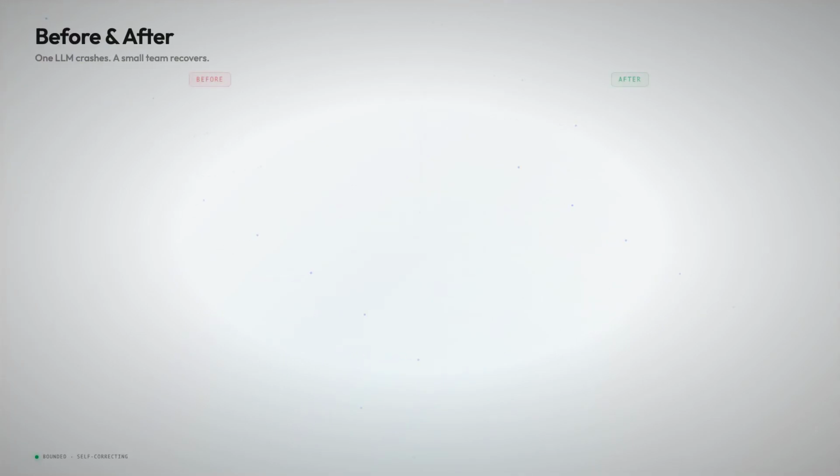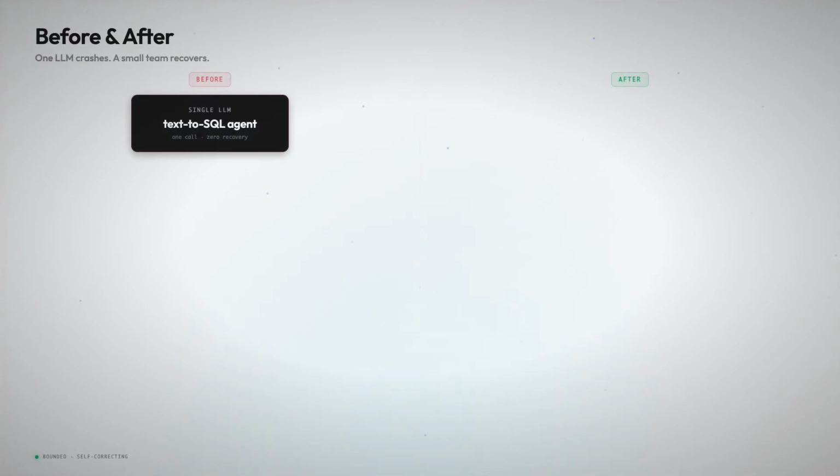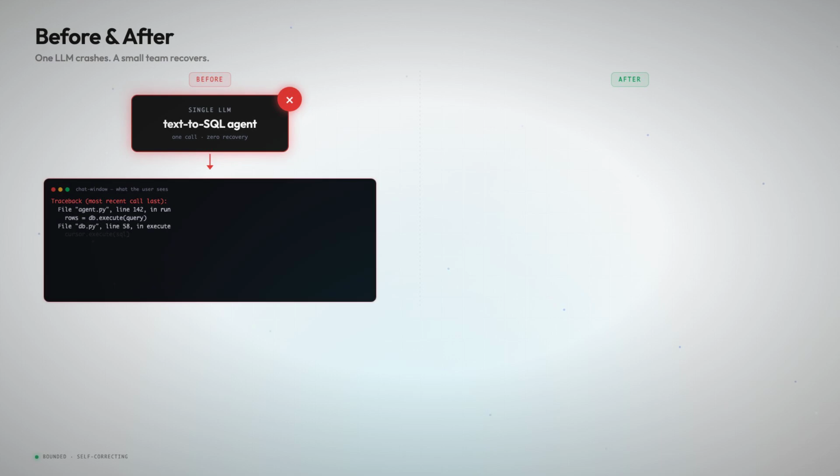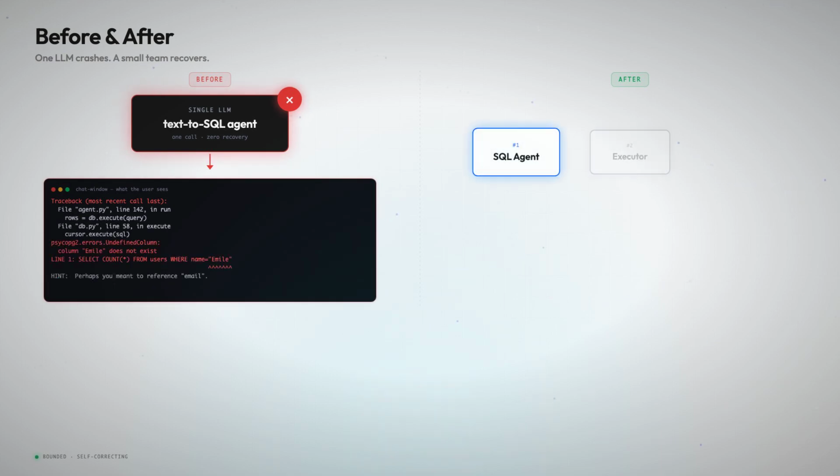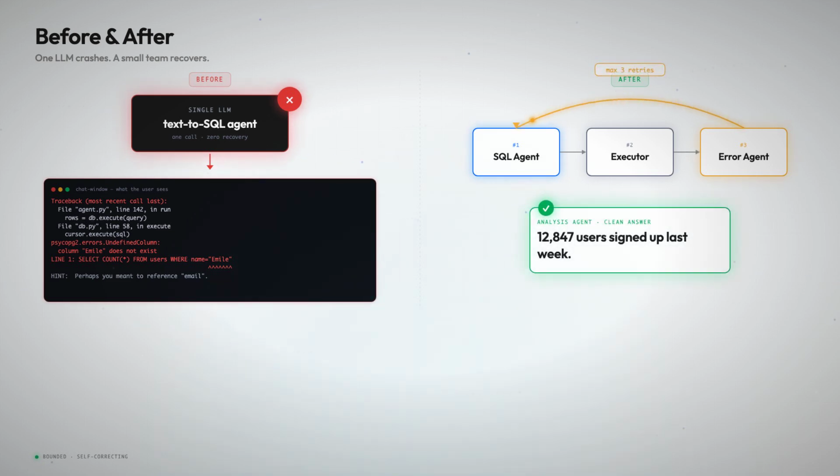So here's the before and after. Before: 1 LLM, 1 error, 1 stack trace in the user's face. After: a small team of agents with a bounded loop that reads its own failures and corrects itself.